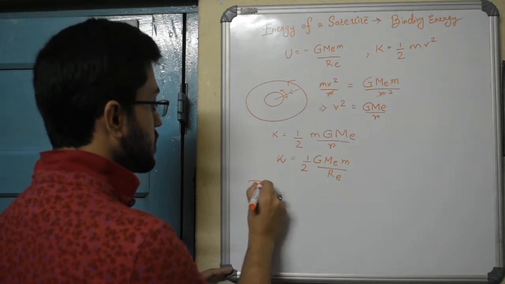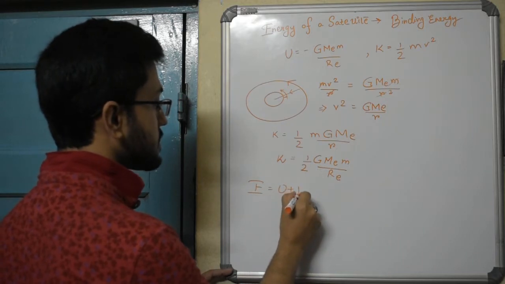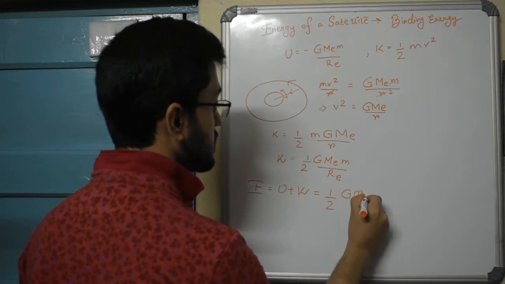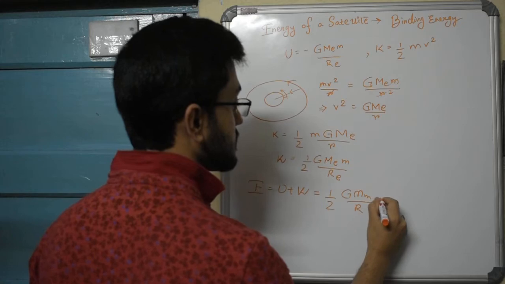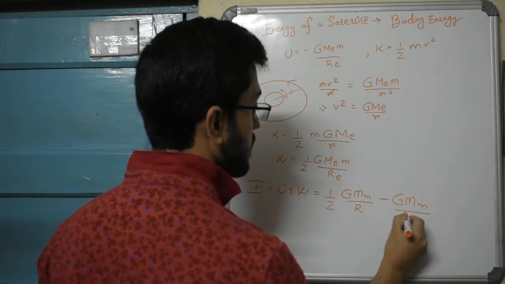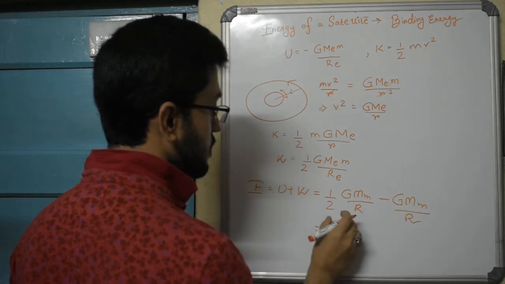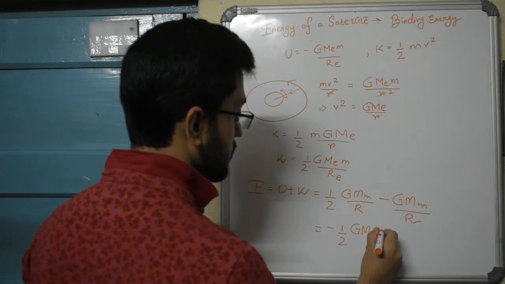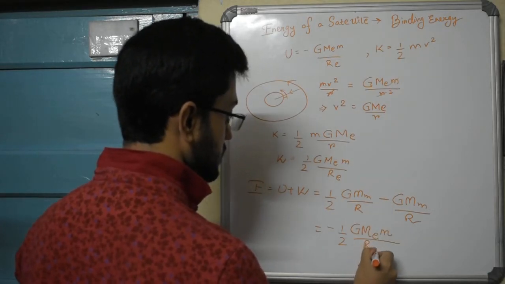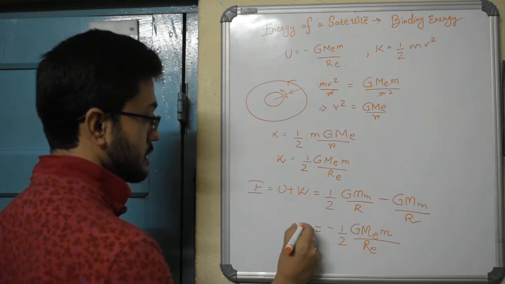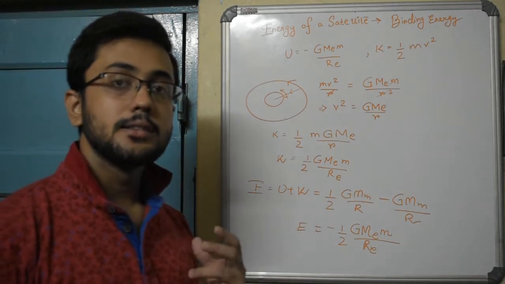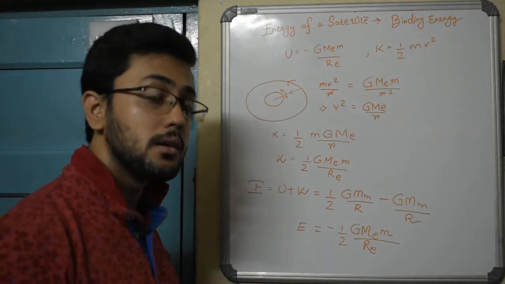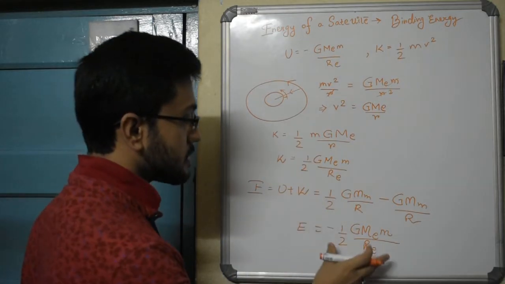Then what is the total energy of the body? Total energy is always the sum of kinetic and potential energies, so that is equal to half GMm by r plus this thing which is minus GMm by r. So this part is constant, we basically have half minus 1, so that is minus half G times mass of earth times mass of satellite by radius of earth. This is the total energy. So whenever a satellite is orbiting around the earth in an orbit having a height negligible as compared to the radius of earth, this is the total energy.